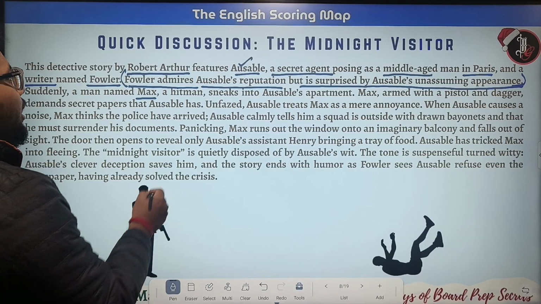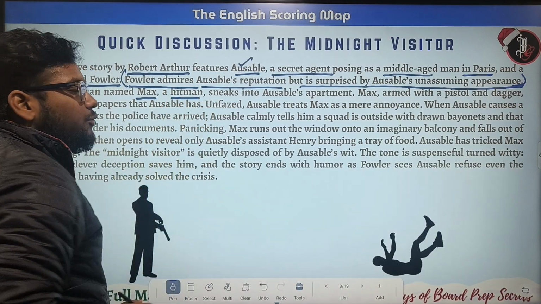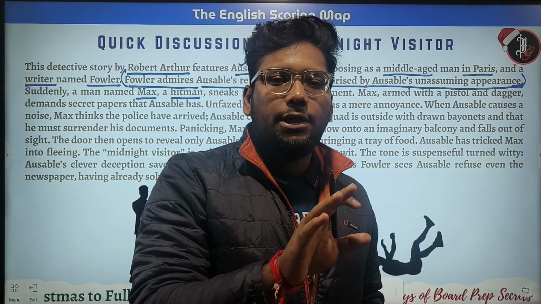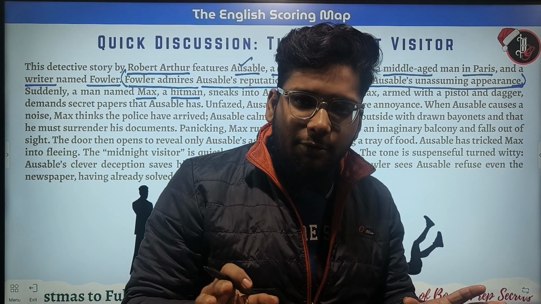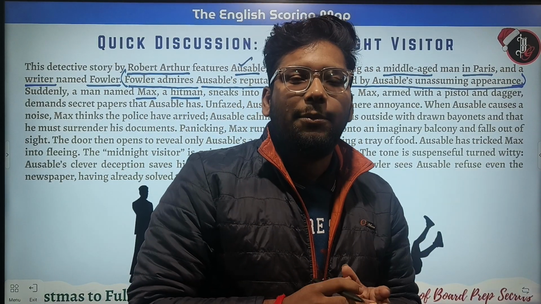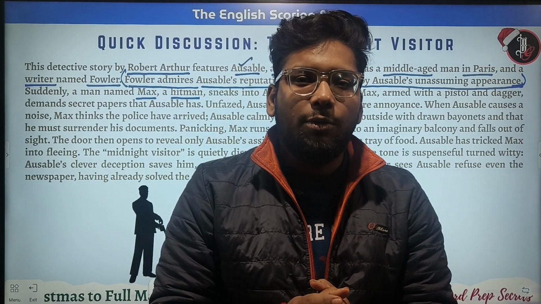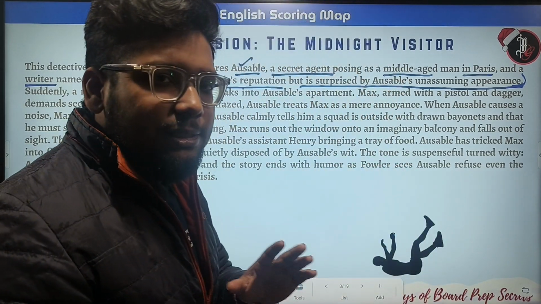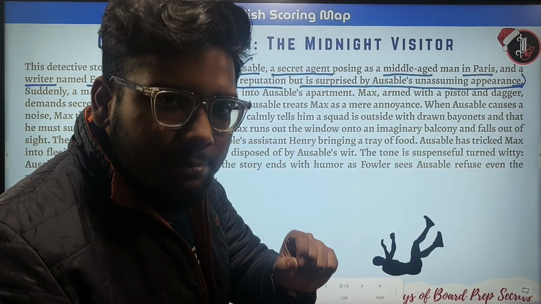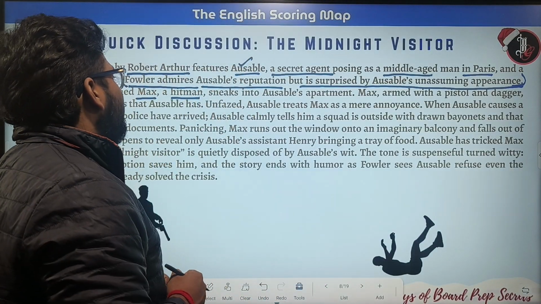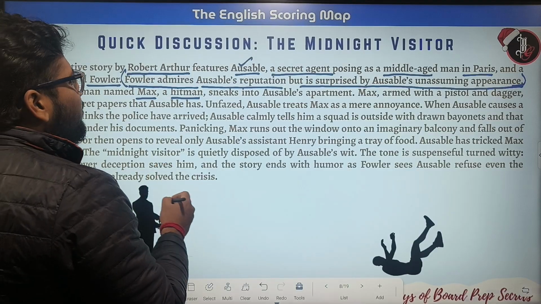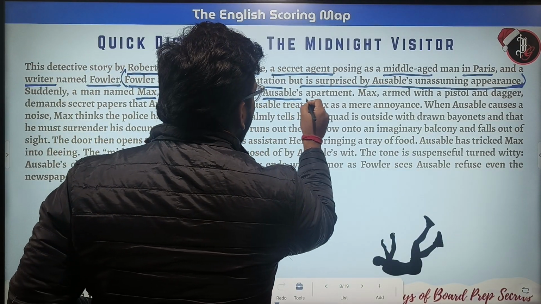So Max is a hitman. Do we know who is a hitman? Please don't say Rohit Sharma. He is not that hitman over here. The hitman over here means someone who assassinates someone. Okay, I hope it's clear. Please don't write Rohit Sharma in your examinations. Okay, let's move on. So Max, a hitman, sneaks into Ozable's apartment.